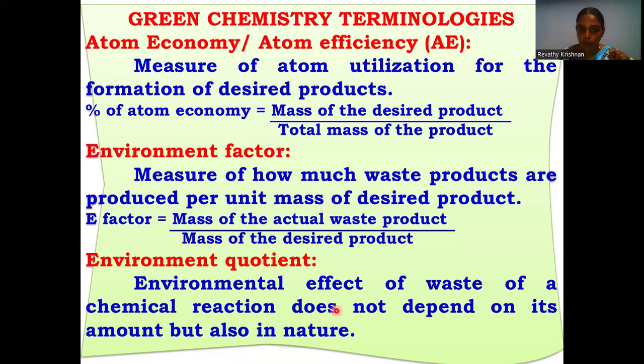But if the reaction provides 1 ton of sodium chloride as waste, the disposal of that sodium chloride is a difficult task. So it depends not only on the amount, but also on its nature.